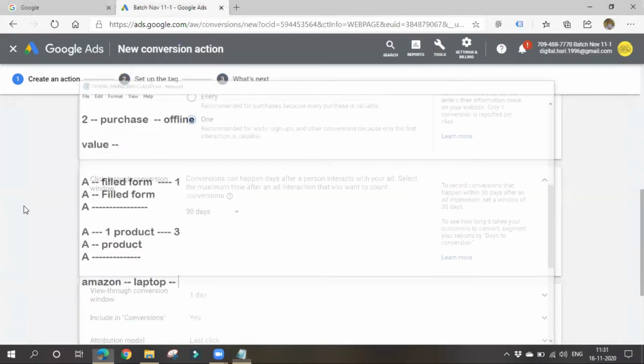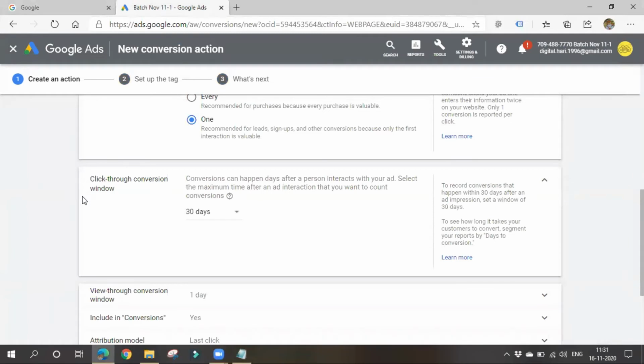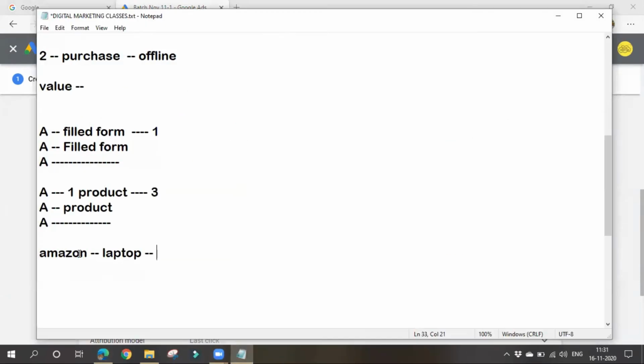So here the thing is the click-through conversion window. What it means is, even after people click on your ad, they might convert the same day or they might convert after some days also. If people convert after some days after clicking on your ad, should we consider it as a conversion? Converted means here they make a purchase or sign up a form, whatever it may be.